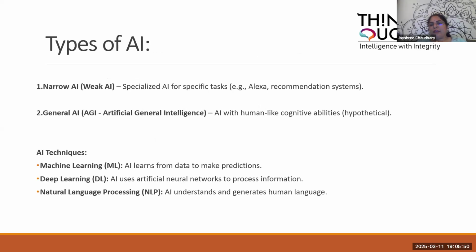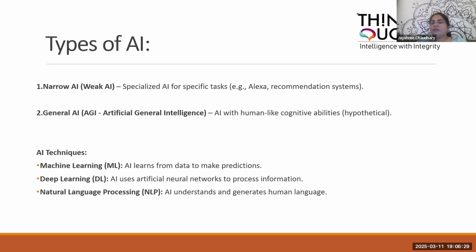So there are two types of AI. One is categorized as narrow AI, or weak AI. Basically, these AI models are specialized only for a specific task. An example is Alexa. It works only on audio. Whatever we ask, based on that, it will search and respond. The next one is general AI, that is artificial general intelligence, AI with human-like cognitive abilities. The AI techniques are basically machine learning, deep learning, and natural language processing.